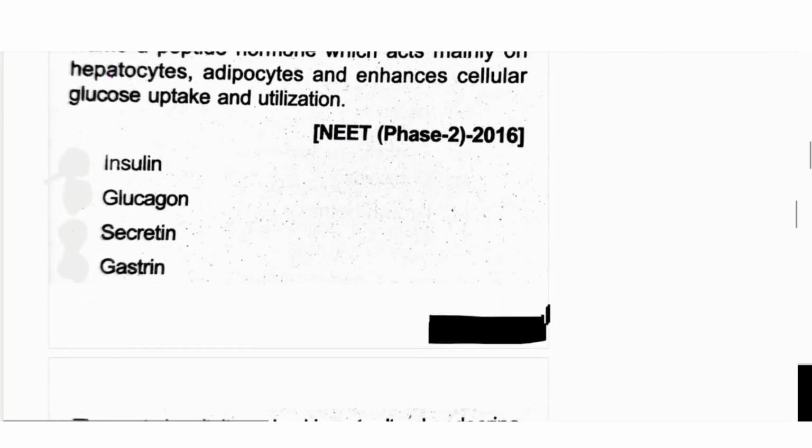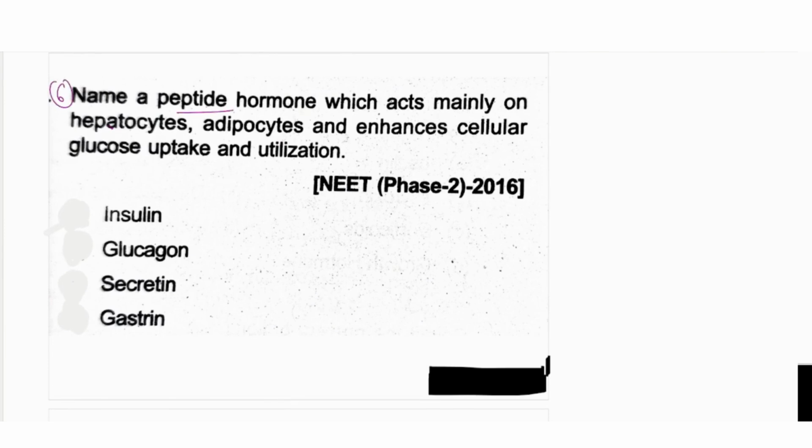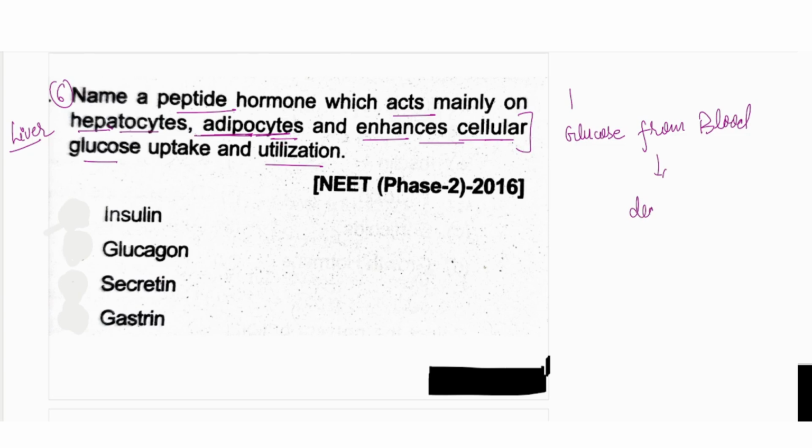Now question number 6: name the peptide hormone which acts mainly on hepatocytes and adipocytes, and enhances cellular glucose uptake and utilization. Hepatocyte means it is affecting the liver cells. Adipocyte means the adipose tissues. So what are they telling us actually? They are telling us that the glucose molecule present in the blood is decreasing.